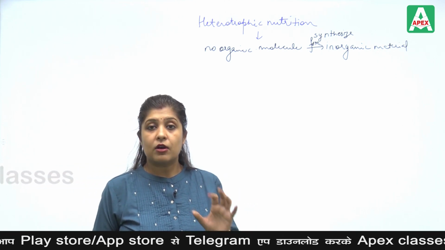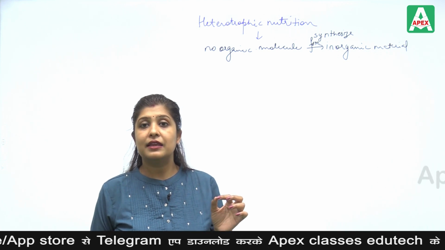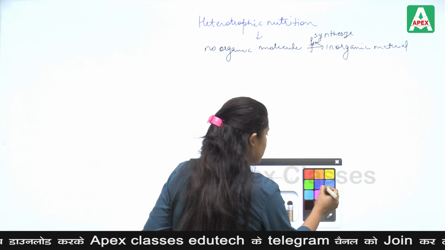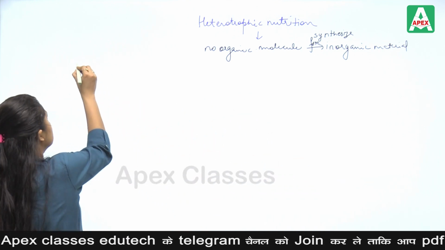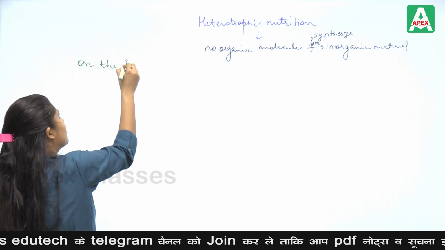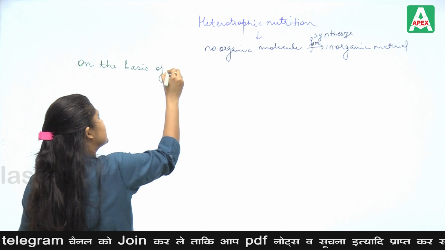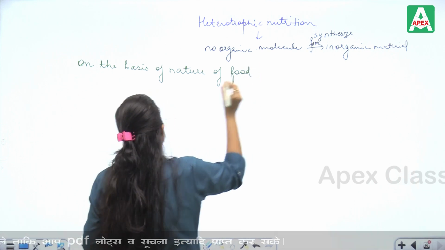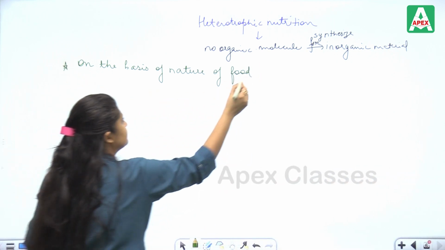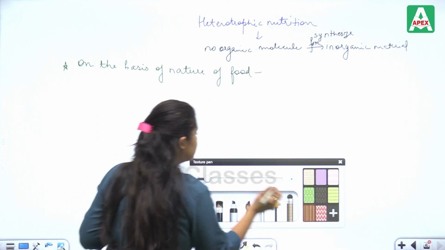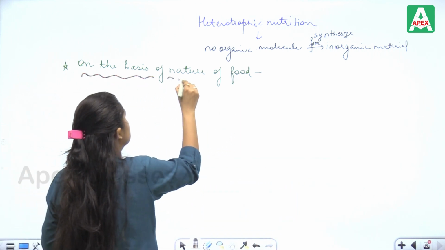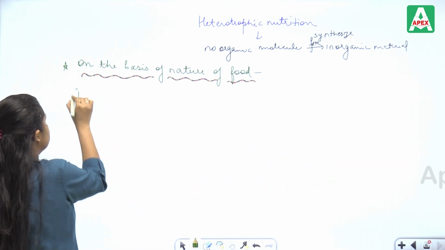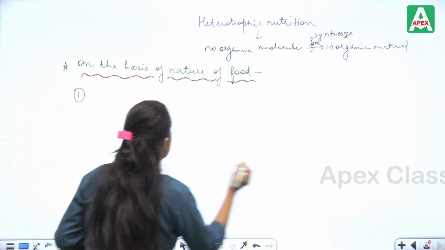Now, on the basis of the nature of food, and the organisms feeding on that, the types are: first, herbivores.